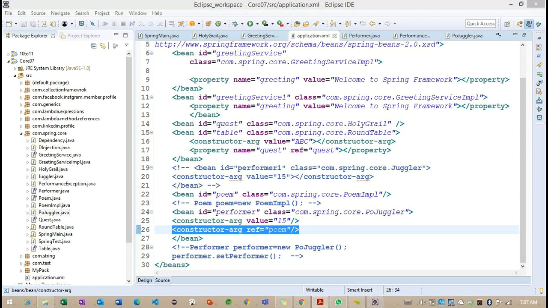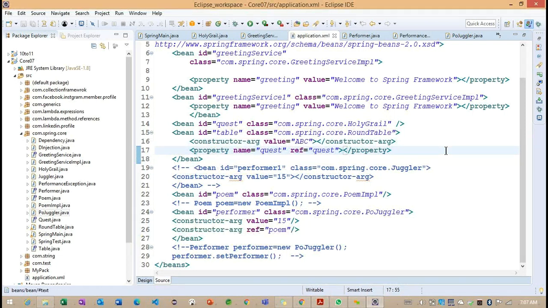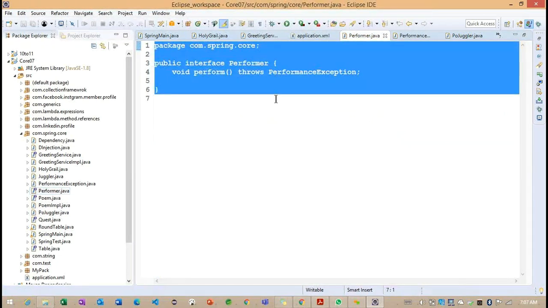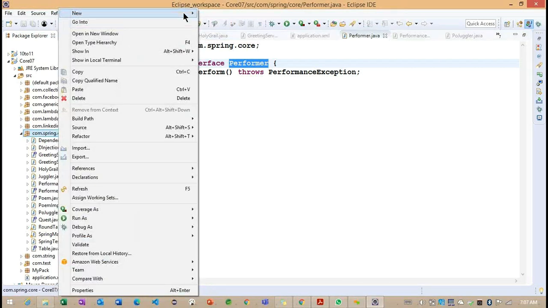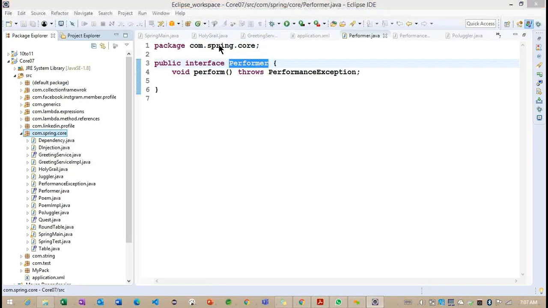Right. Now, in today's session, we'll work on one more important section: setter methods, because in the last example we discussed the constructor. Today we are going to discuss setter injection. To work on this setter injection, we already identified the interface called Performer. Using this Performer interface, we are going to write one more implementation class. What is the implementation class I'm trying to define here? Something called Instrumentalist.